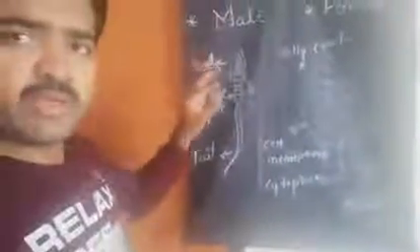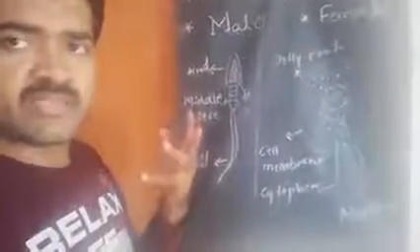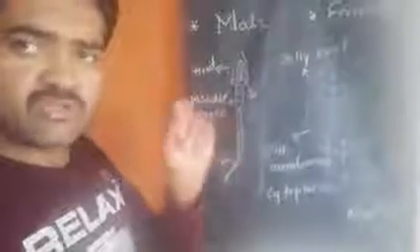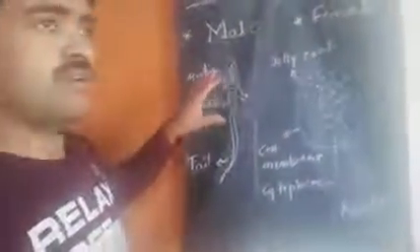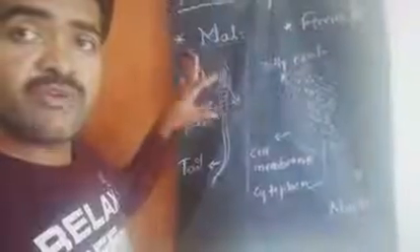Here we can see the sperm is a very small structure. It is single-celled, very minute and microscopic. We can't see it with our naked eyes; we need a special instrument called a microscope to observe it.